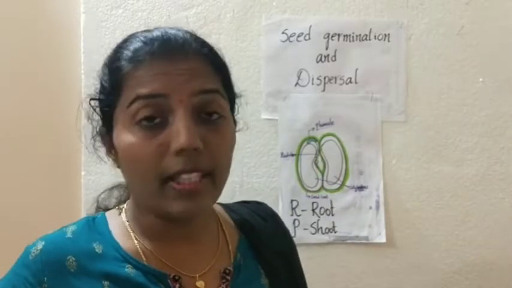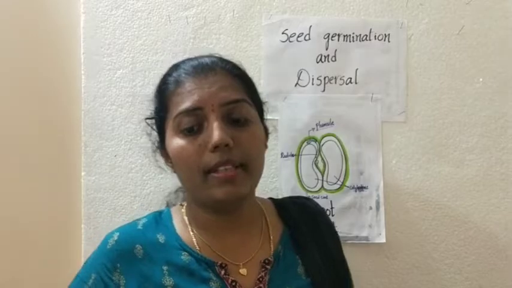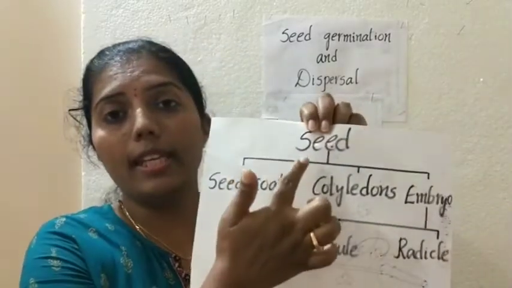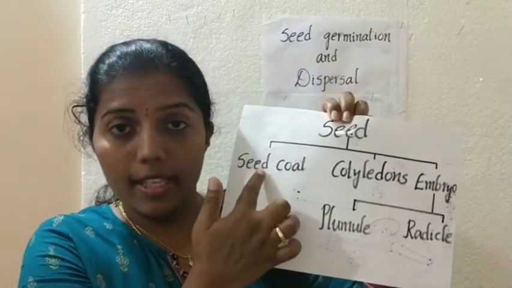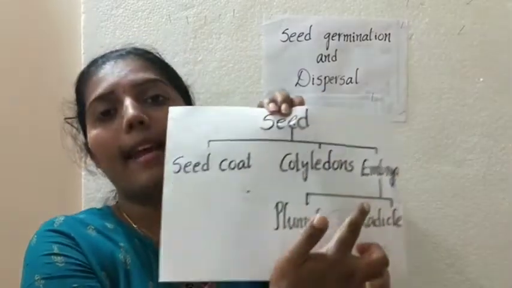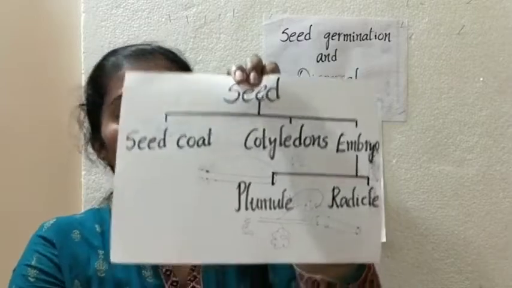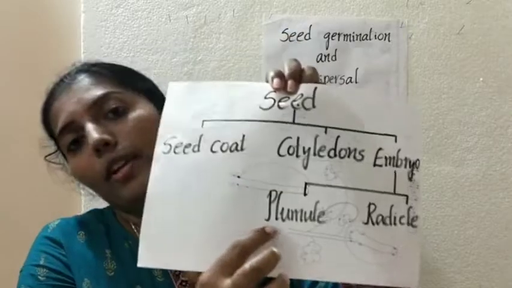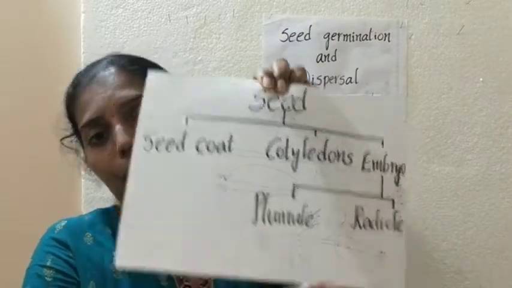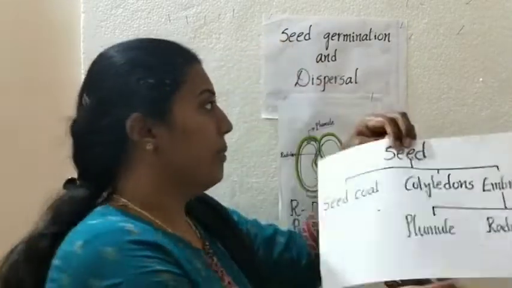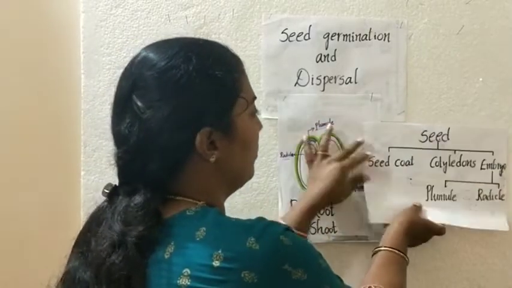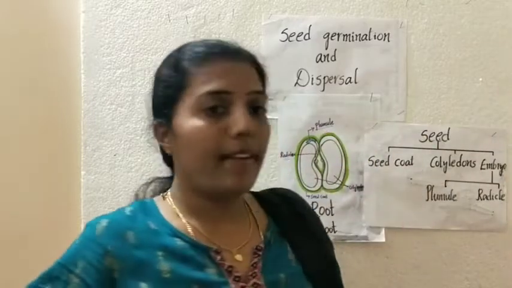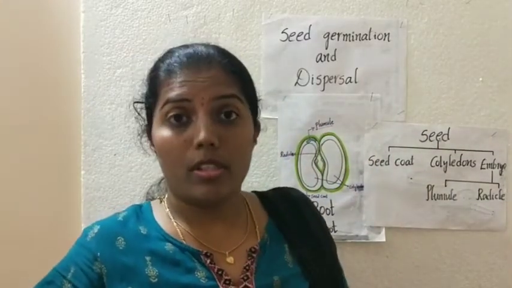Okay. Now, the next concept. For this, let me conclude it. The seed has three parts, that is seed coat, cotyledons and an embryo. Embryo contains again two parts, that is plumule and radicle. Plumule develops into shoot system. Radicle develops into root system. Fine. Now, the next concept.